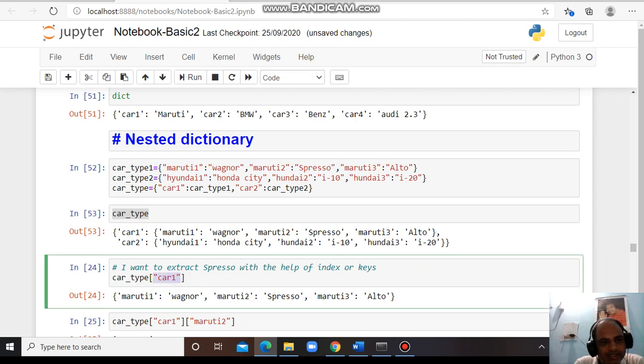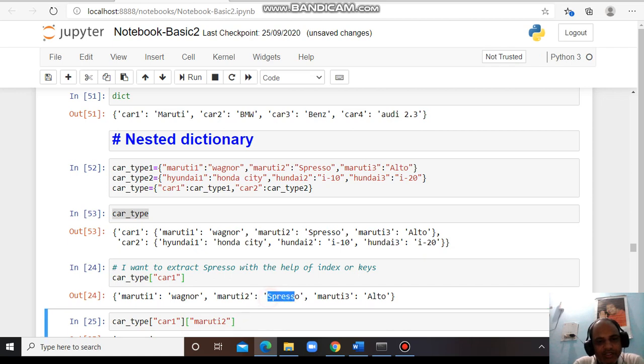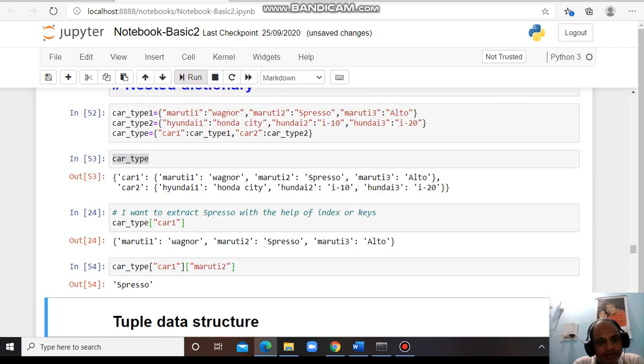This is my first dictionary, and inside that I want to see the Maruti 2 key. So I need another square bracket. I have to mention that key name, and it will extract what it holds, espresso. Okay, see, espresso is a text.